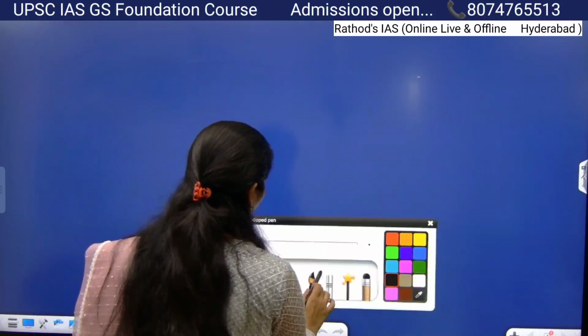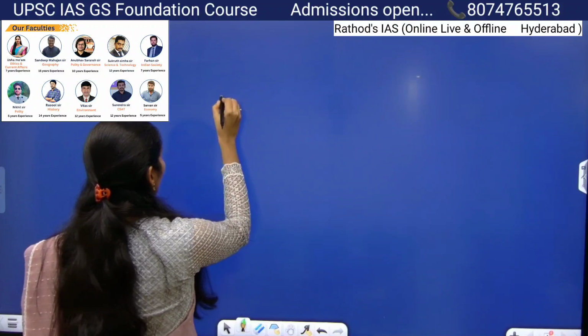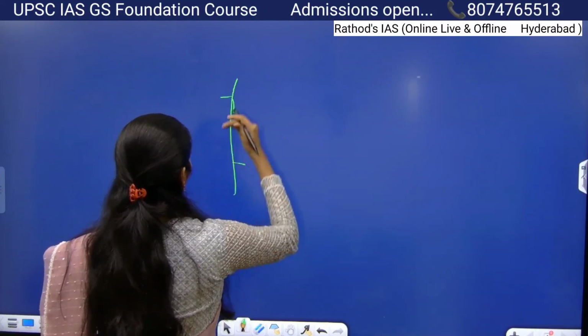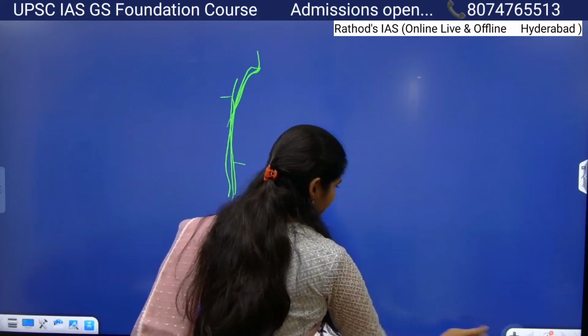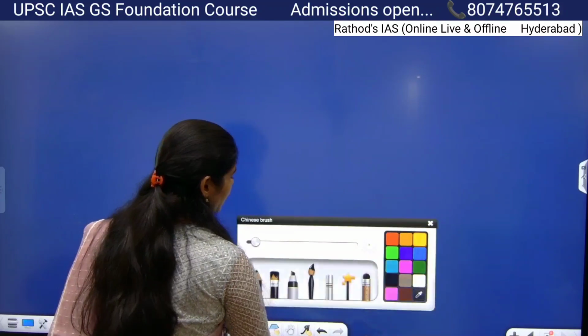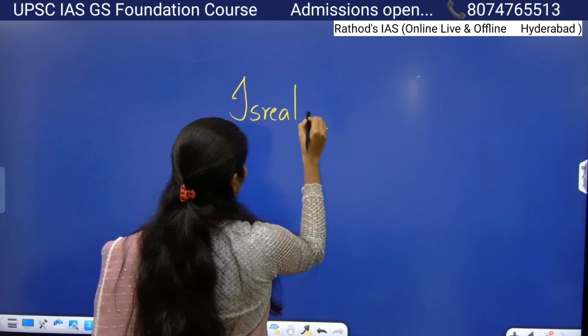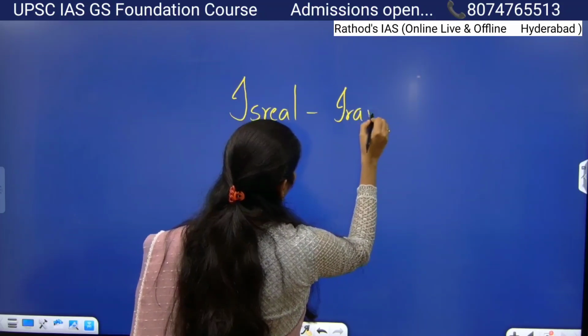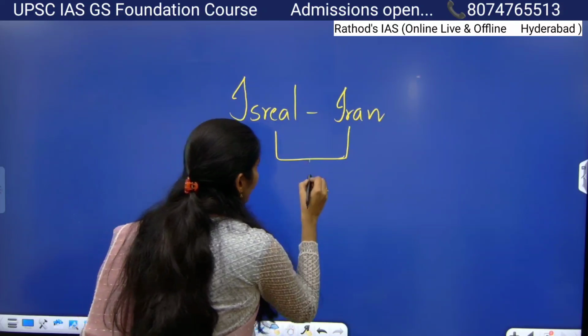Okay, so let us see some story, guys. If you want to write an answer for this question, you need to know the story. So this is the issue between Israel and Iran. Actually, where these countries are located, they are part of West Asia.